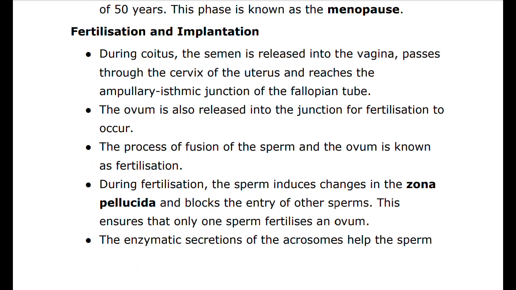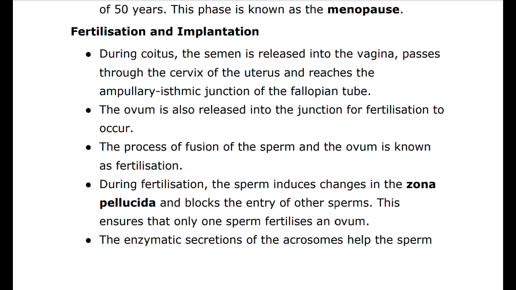During copulation, that is coitus, semen is released by the penis into the vagina, that is insemination. The motile sperms swim rapidly, pass through the cervix, enter into the uterus, and finally reach the ampullary region of the fallopian tube. The ovum released by the ovary is also transported to the ampullary region where fertilization takes place.